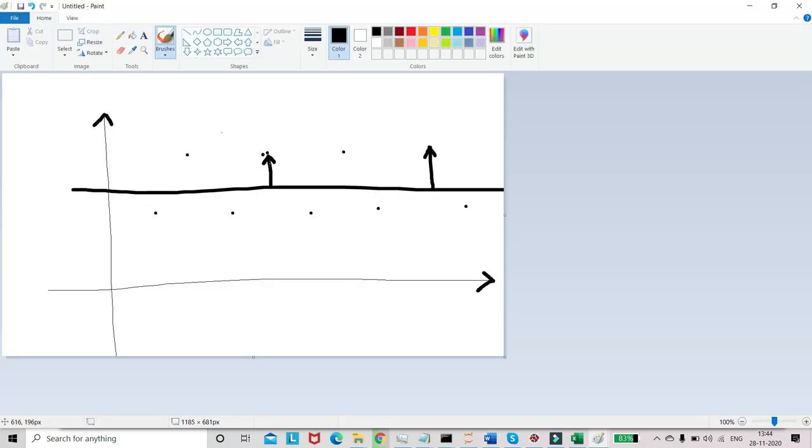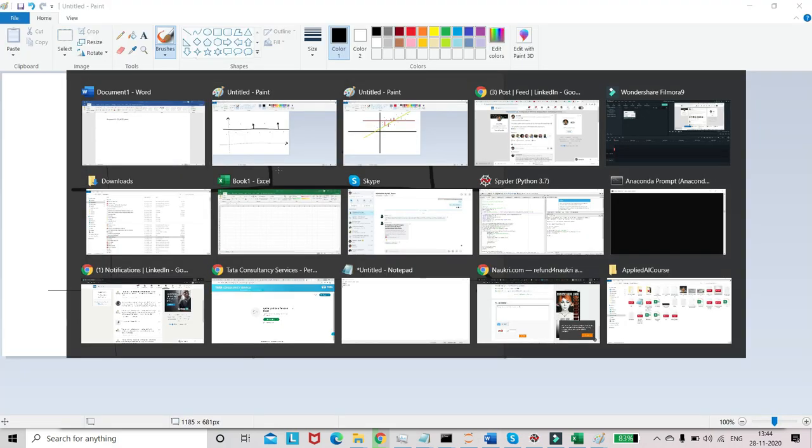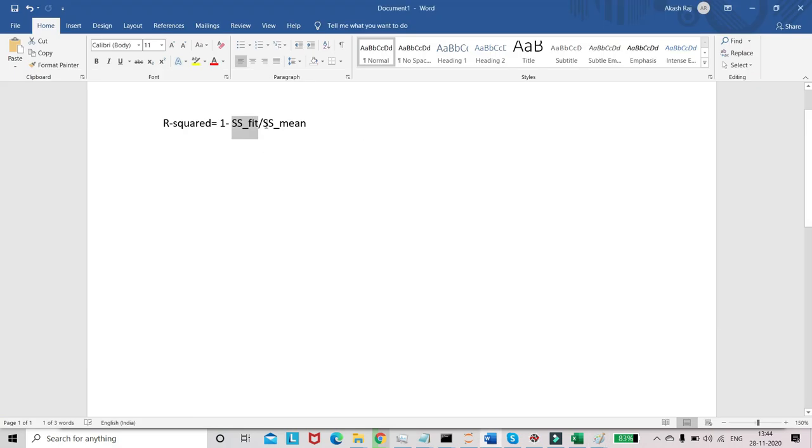R squared is 0, but our model is a perfect fit. Visually you can interpret that if the data points are like this, then this line is the perfect fit. So whenever my fit line is equal to the mean line, R squared can be 0 and we will still accept this model.